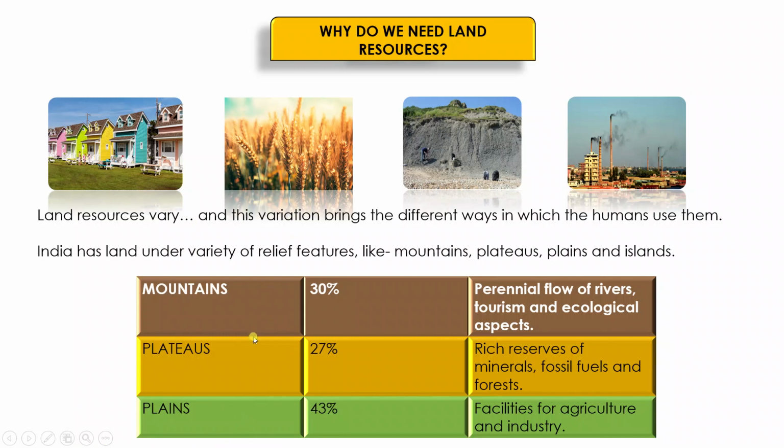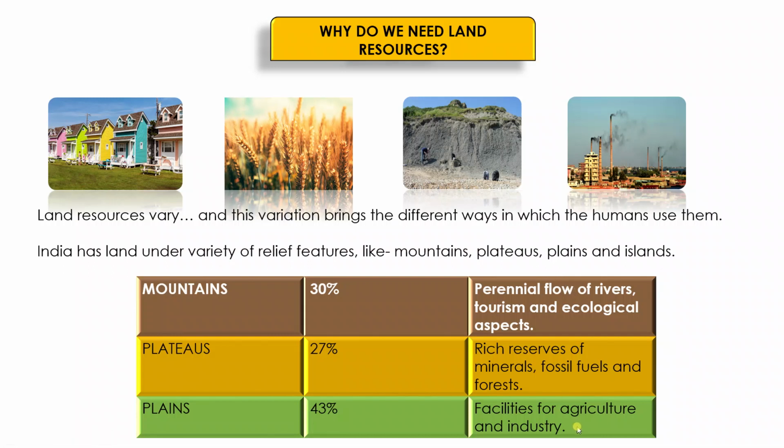This is also given in your book in the form of a table and is also very important from the examination point of view, as many times they ask questions like why mountains are important, why plateaus are important, what is the role of plains. So it is very important for you to understand all these things, right?